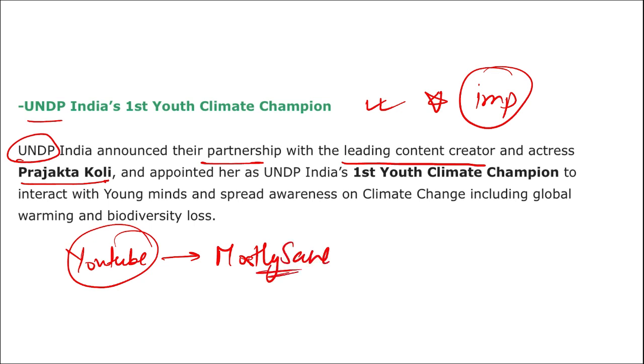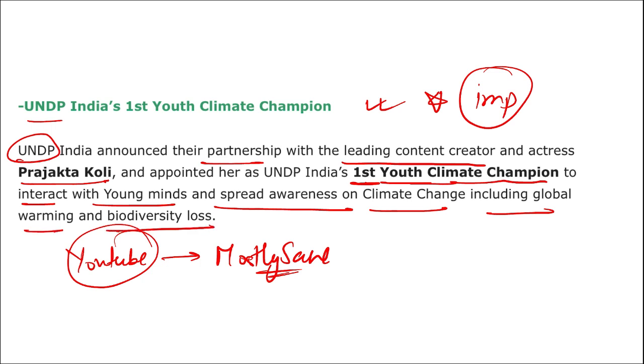So she has become India's first youth climate champion to interact with young minds and spread awareness on climate change, including global warming and biodiversity loss. Mark this important: India's first youth climate champion is Prajakta Kohli, who is on YouTube by the name Mostly Sane.